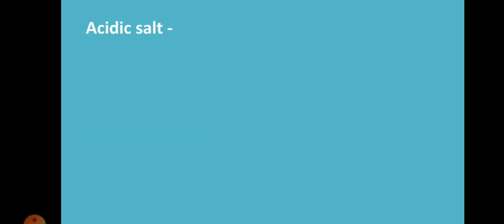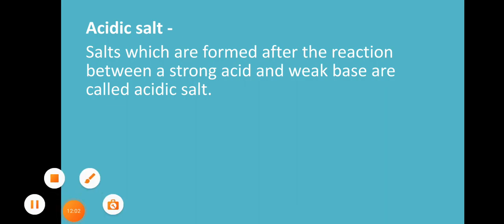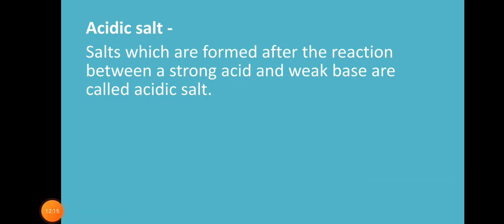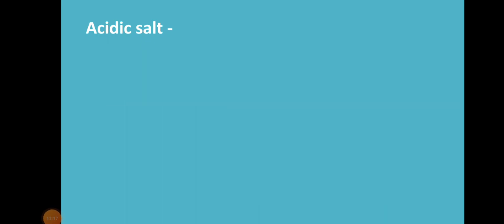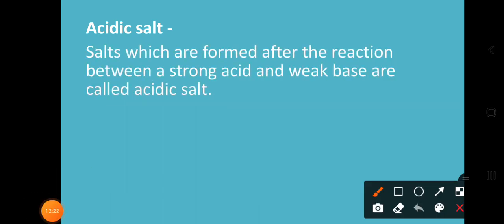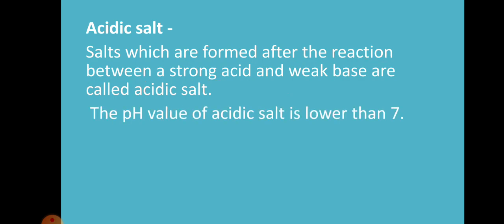So dear students, now let's talk about the acidic salt. As we took a strong base for the basic salt, in a similar way, to get the acidic salt, the acid should be strong. Then only it is possible to get the acidic salt. Salts which are formed after the reaction between a strong acid and a weak base are called acidic salts.